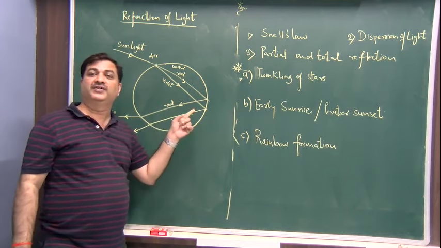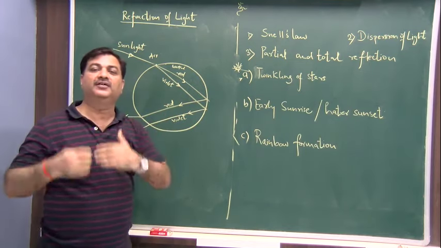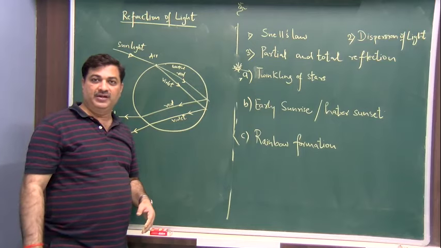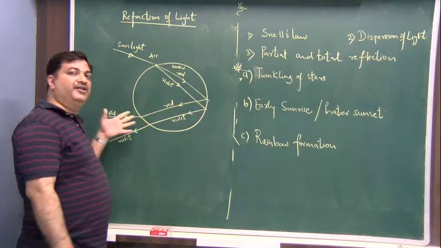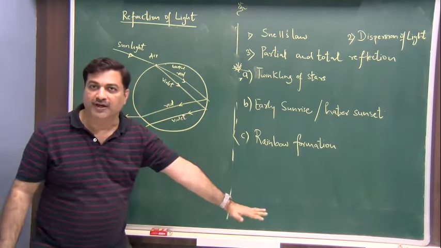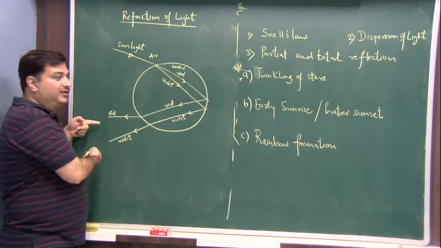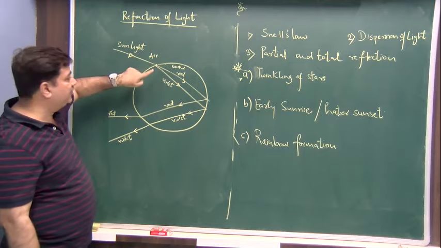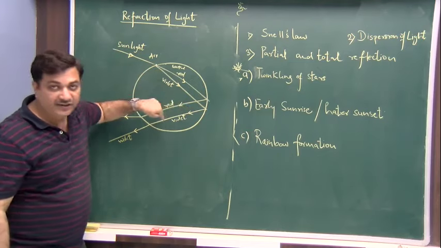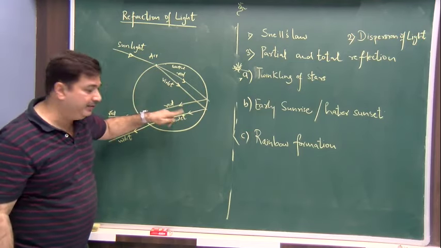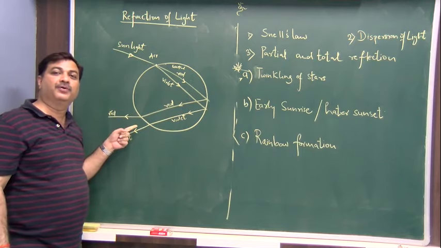So here the angle of incidence goes greater than the critical angle, and that's how total internal reflection happens. Nothing goes outside. Total internal reflection happens, and then again there is a refraction here. So here there is a dispersion at this point. Here that is total internal reflection happening, and here there is refraction happening.